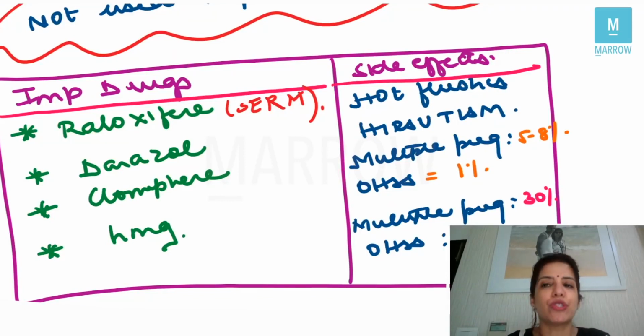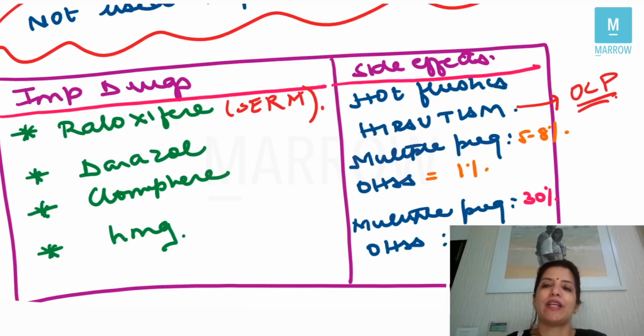Number two drug whose side effect is very important is danazol. The side effect of danazol is hirsutism. That is why danazol is not preferred in young females. And whenever you get a question which says all of the following drugs are used in managing hirsutism except, in that except you will always get danazol, because the side effect of danazol is hirsutism. If you remember, the drug of choice for hirsutism was OCPs, right?